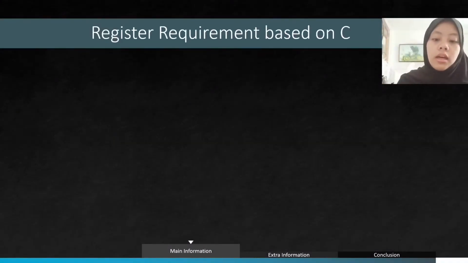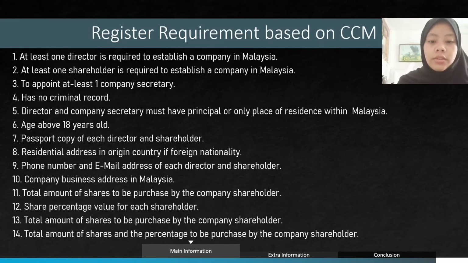There are many registration requirements based on CCM. At least one director is required to establish a company in Malaysia. There must be no criminal record, the age must be above 18 years old, the company business must be addressed in Malaysia, and the last one is the share percentage value for each shareholder.